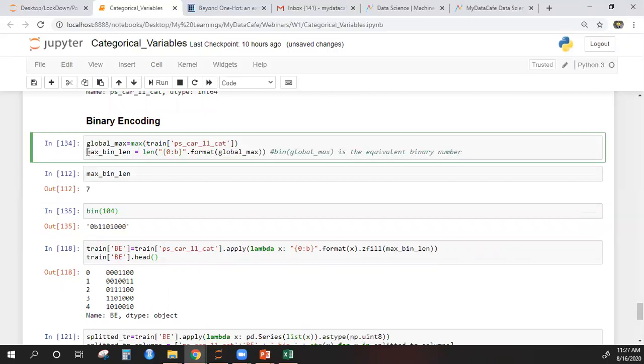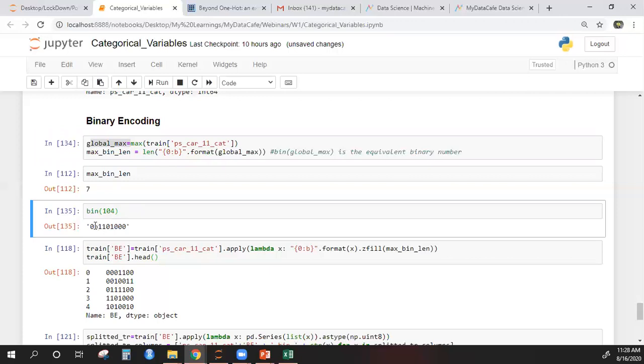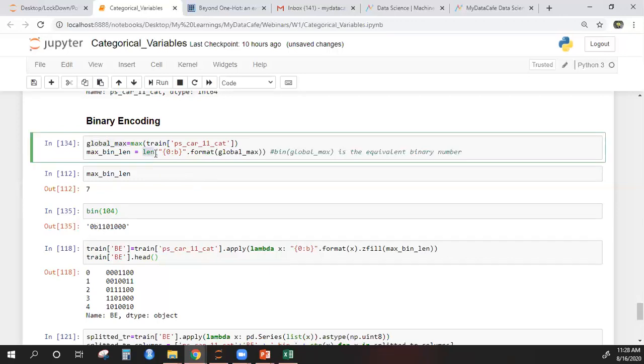And that is what this function is doing here. This is a fancy looking function, which is nothing but I'm just taking whatever is after this B. I'm first converting this global max into binary, and then taking whatever comes after this B, which is 7 digits. I'm counting it. That is why the length function is here. So there are 7 numbers after this.